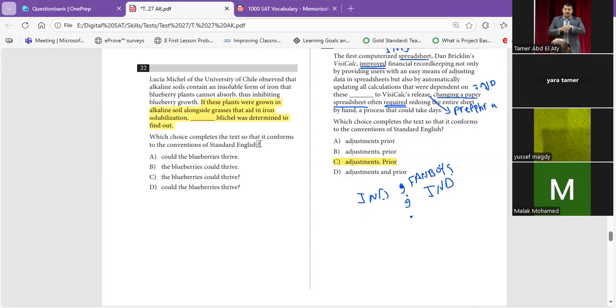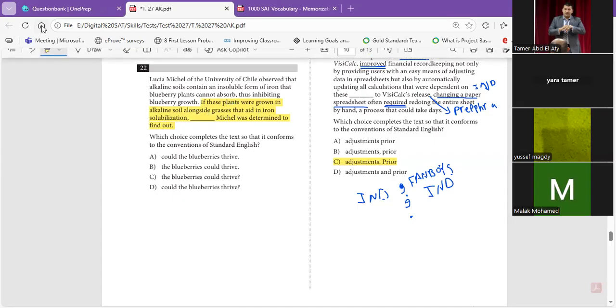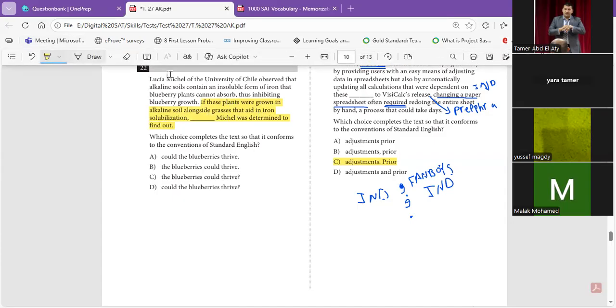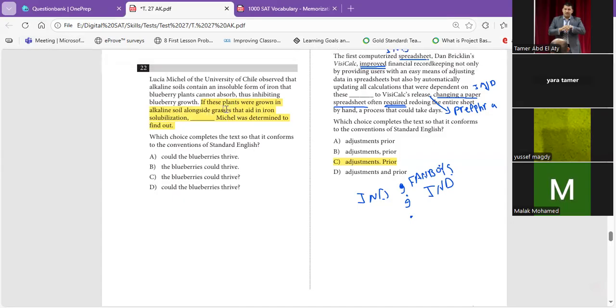And here he said, if these plants were grown in alkaline soil alongside grasses that aid in iron solubilization. Till now this is a dependent clause, and a dependent clause can't stand alone. It needs another part. So because of that, he put a comma here.